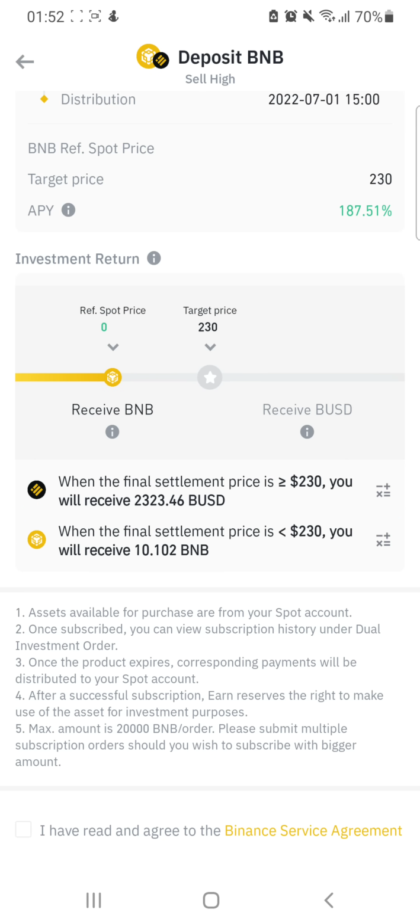Let's say, for example, on that 1st of July, the BNB pumped past 230 and even pumped to $300. You will see that it has made you sell your BNB at a very low price. You sold your BNB at $230 while BNB has pumped to $300. You sold too early. That is the risk, right? So whenever you are doing this, you should always bear the risk involved in mind. It is very, very important, right?